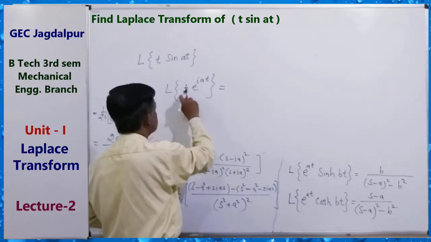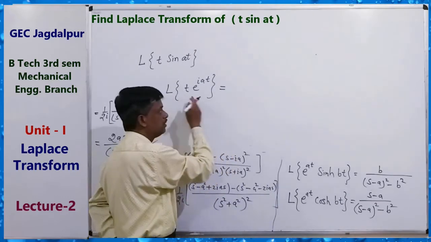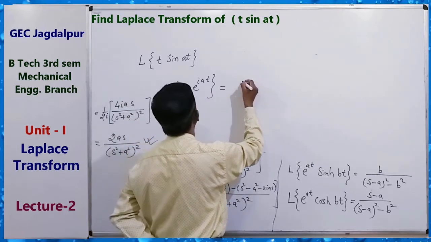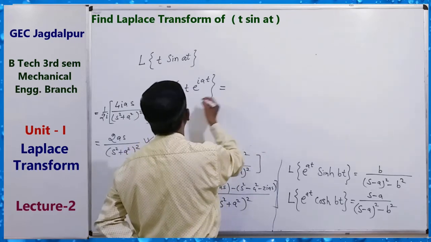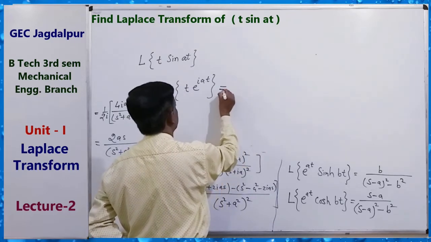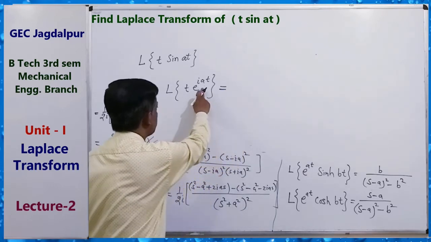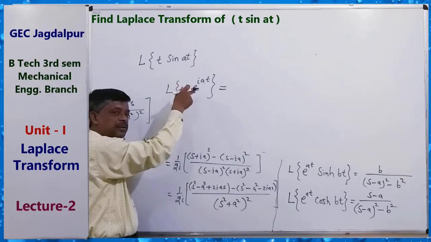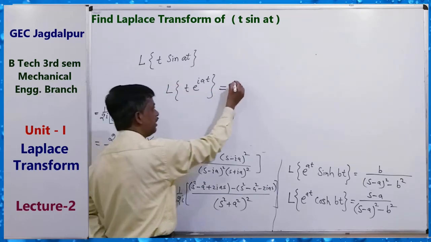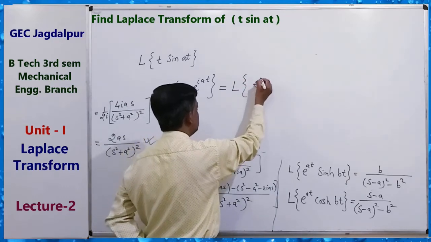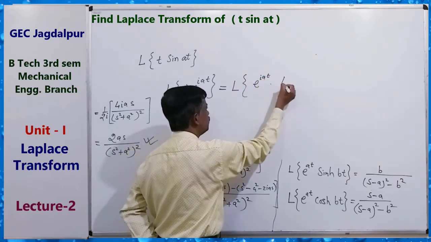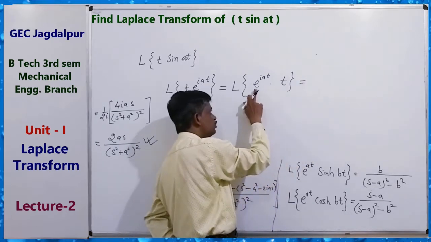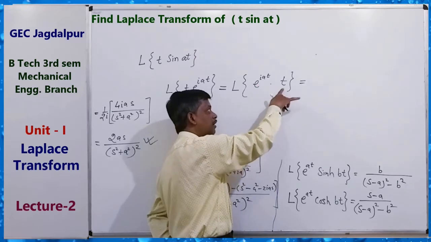Okay, so the Laplace transform of this you can find by shifting property, directly applying the shifting property. Laplace transform of e to the power iat into t. That means this is e to the power at f(t), where f(t) means t.